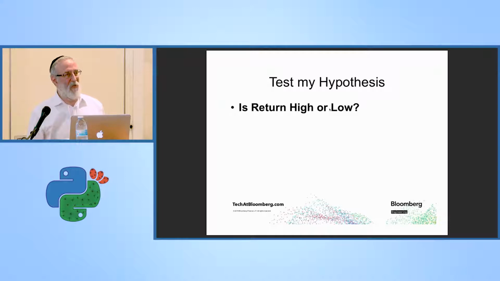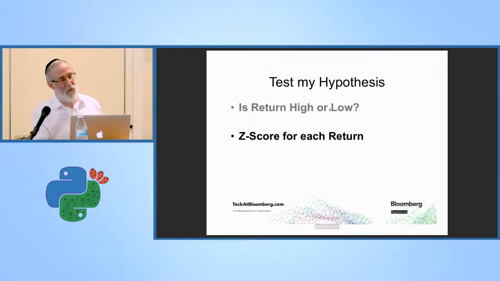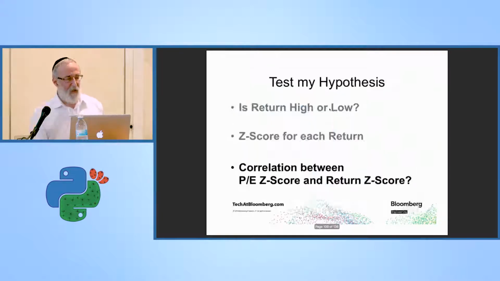So how do I know if the return is high or low? Well, just as before, I want to compare it to the marketplace. So I want the z-score for each return. And then we'll take the correlation between the z-score of the PE and the z-score of the return.